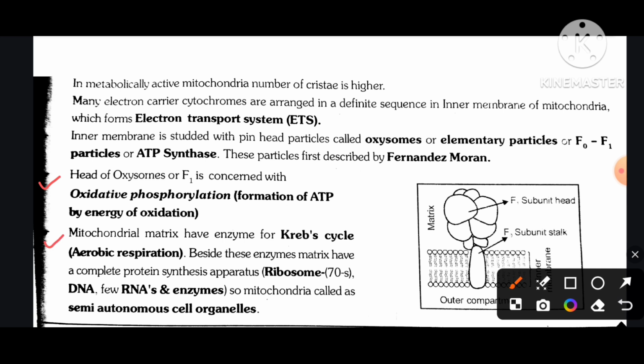The mitochondrial matrix has enzymes for the Krebs cycle, aerobic respiration. Besides the enzymes, the matrix has a complete protein synthesis apparatus: 70S ribosomes, DNA, a few RNAs, and enzymes. So mitochondria are called semi-autonomous cell organelles.